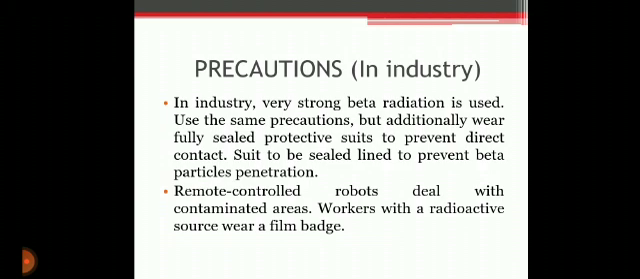In industry, very strong beta radiation is used. The same precautions apply, but additionally workers wear fully sealed protective suits to prevent direct contact, and shielding is sealed in place to prevent beta particle penetration. Remote control robots deal with contaminated areas. Workers with a radioactive source wear a film badge.